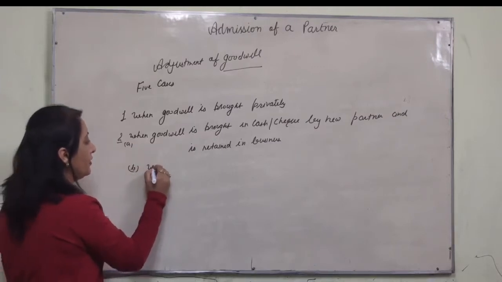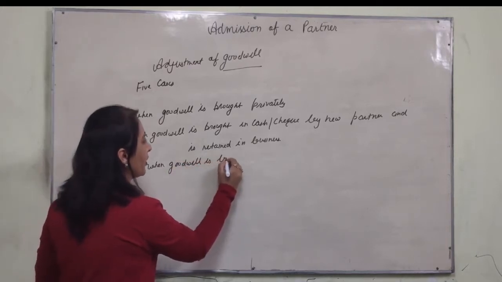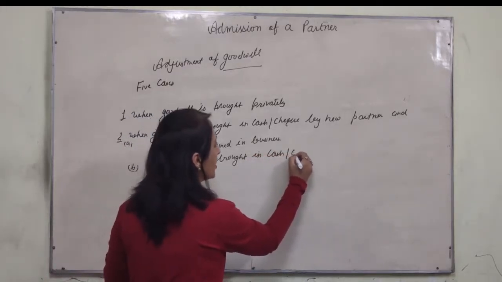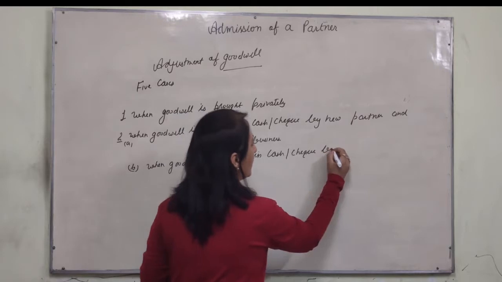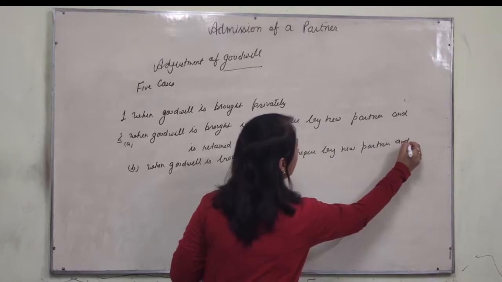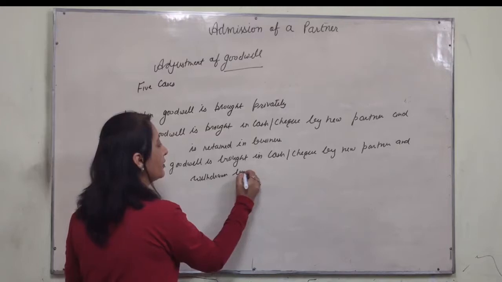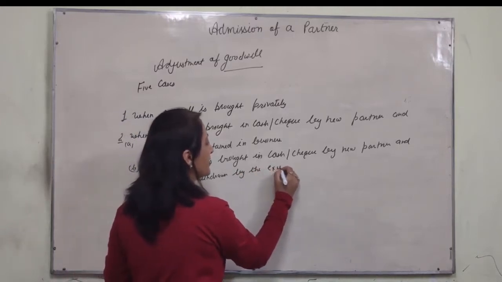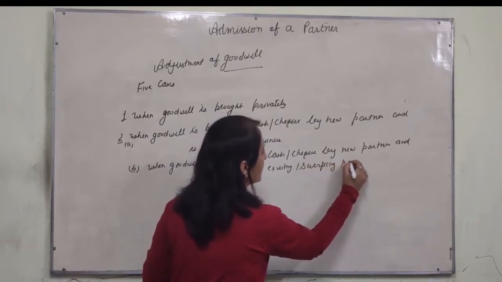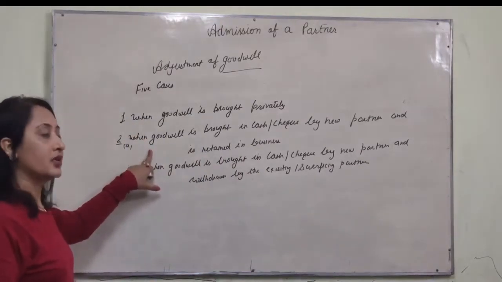B part, when goodwill is brought in cash or check by the new partner and withdrawn by the existing, you can say sacrificing partners. First case privately, second case when it is brought in cash or check.